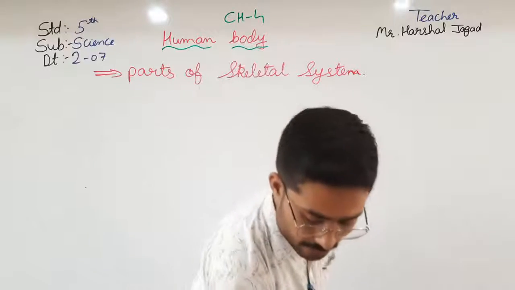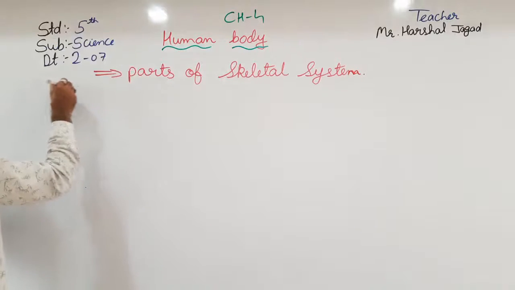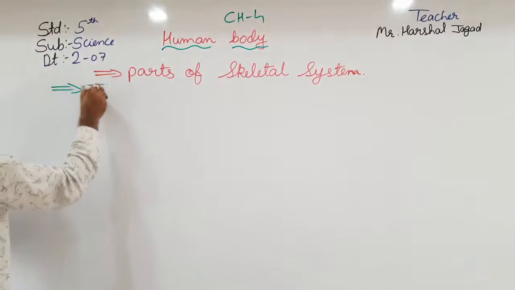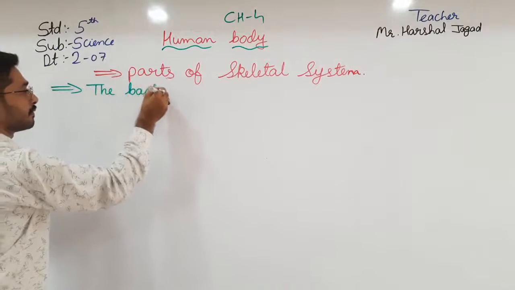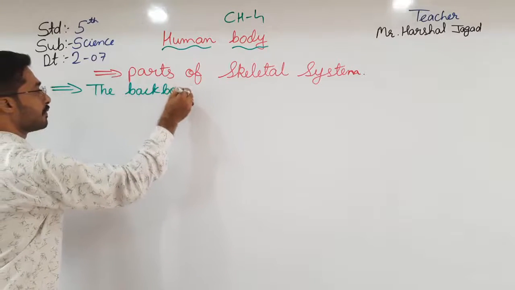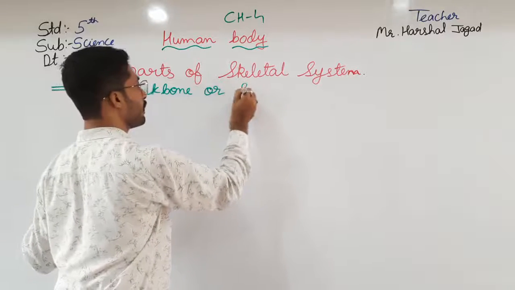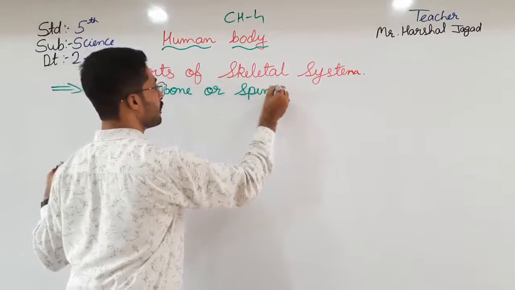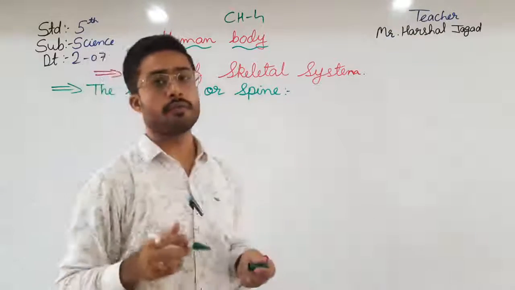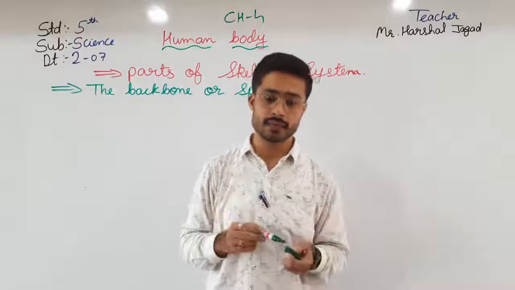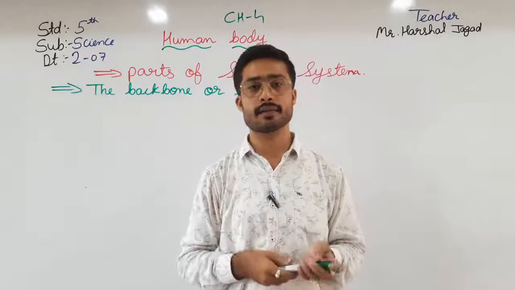Here, the backbone or spine. First of all, where is the backbone situated? Why is it known as the backbone?